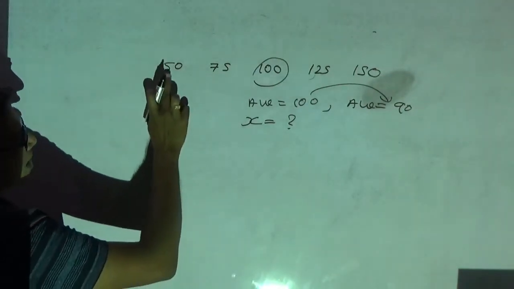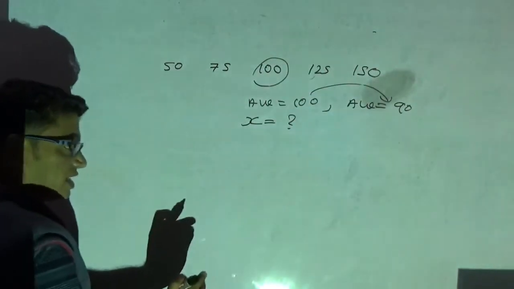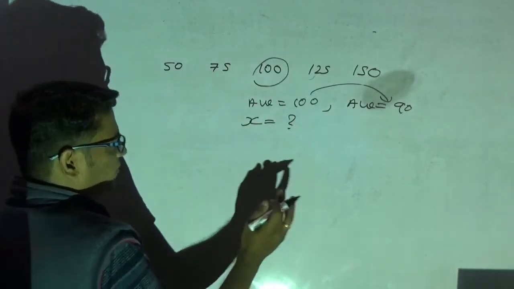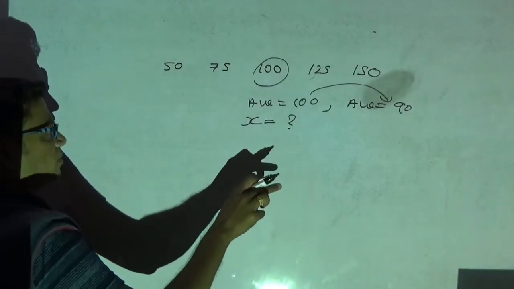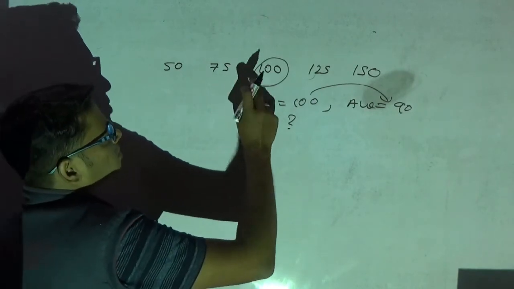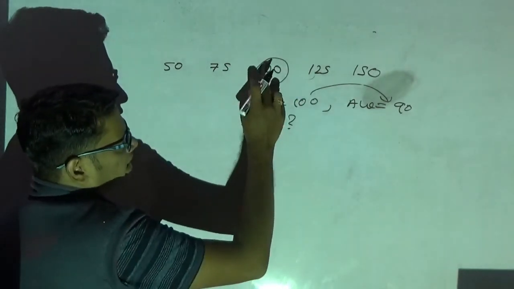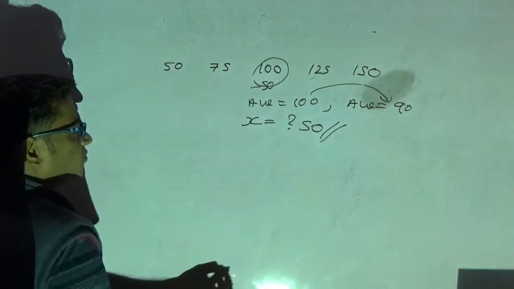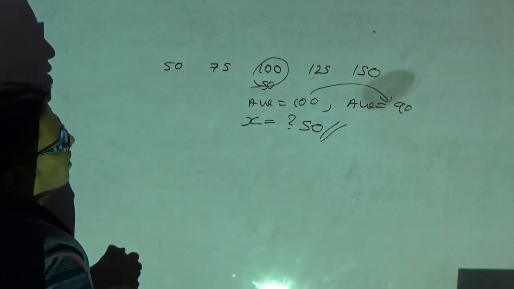So how many samples are there? 1, 2, 3, 4, 5. 5 samples are there. Instead of reducing each number by 10 for all the 5 samples, straight away I can reduce 50 for the batsman who is getting replaced. So 100 minus 50 is 50. The score of the new batsman is 50. Okay, so that's my answer.